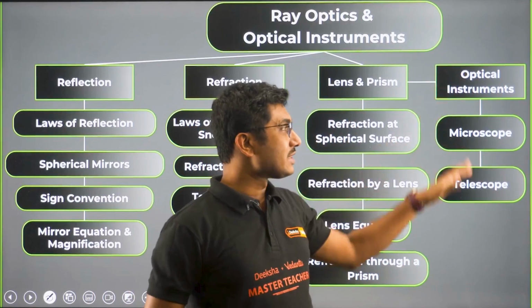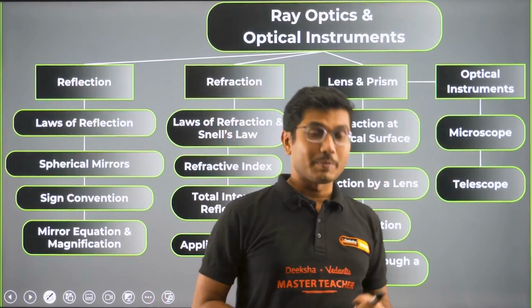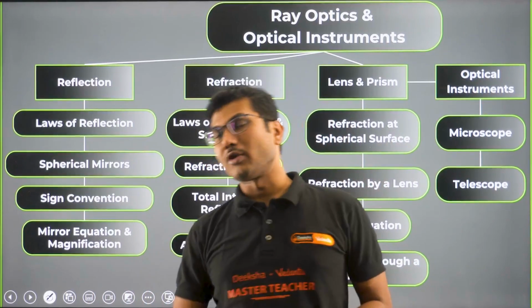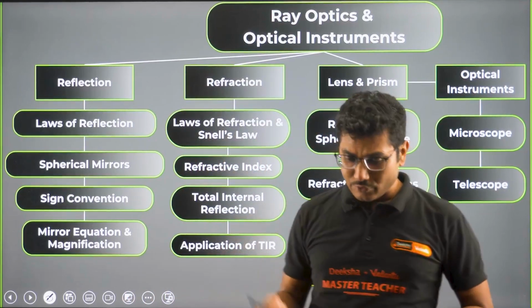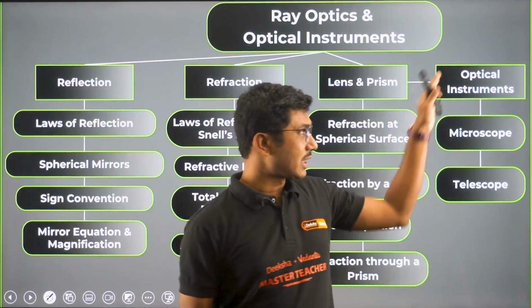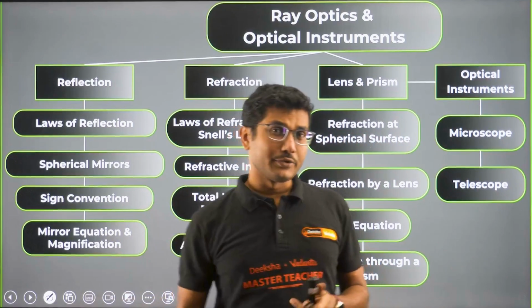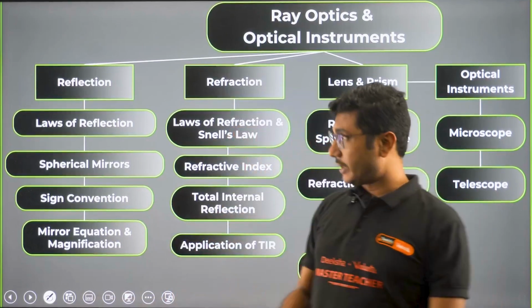We will study that in our fourth part, because questions do come from the optical instruments part. Last year, if you are watching my last year's video, I had not covered this portion, but this year we will be covering it as well.